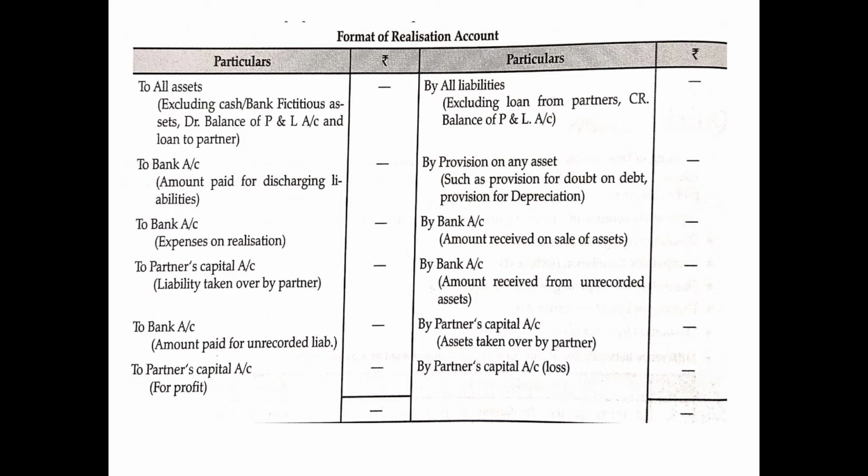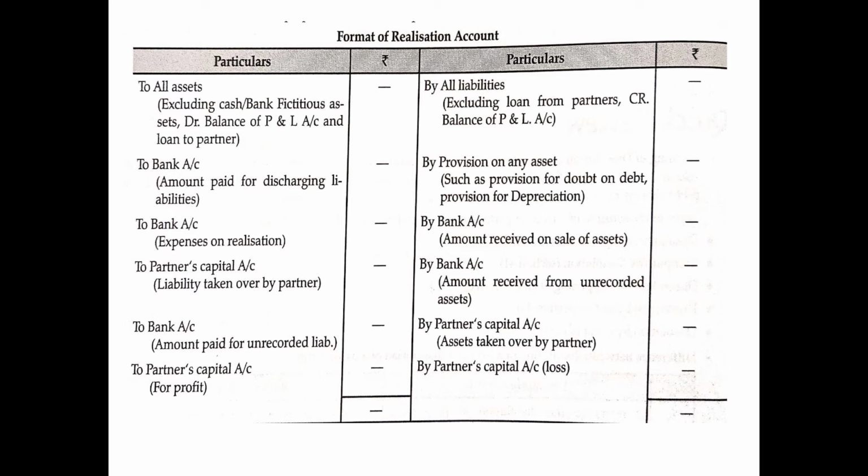Then the next thing which goes on the credit side of the realization account is amount received from unrecorded assets. Just like unrecorded liabilities, there may be unrecorded assets as well. If there are any unrecorded assets which were not mentioned in the books and then they are sold off, it will also be an income and will be shown on the credit side of realization account as "By bank account", in brackets "amount received from unrecorded asset".